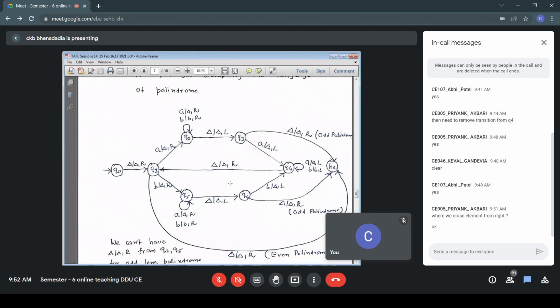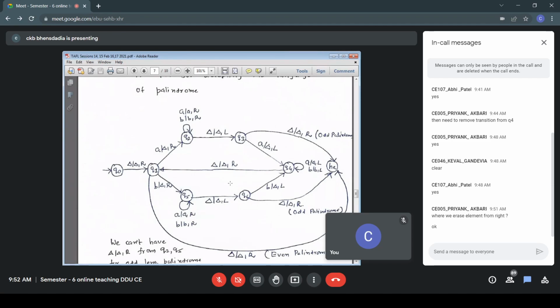Just skip that. If the current symbol is A, replace A with A and the displacement is R. Important is the displacement R. Replacing B with B means I am not changing any symbol, because I have to match them later. So I replace A with A, I replace B with B and go to R. The displacement is R. So finally, after the input is over, I'll get the first blank.